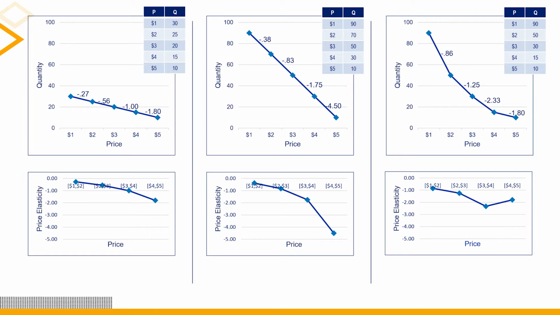The rightmost panel is a demand curve that is nonlinear. The marginal drop in demand as price increases declines with price. The flattening out in demand from $4 to $5 has intuitive appeal as it suggests a segment of loyal buyers who continue to buy at high prices. Notice in the bottom right panel that the price elasticity flattens out with flattening of the marginal change in demand.